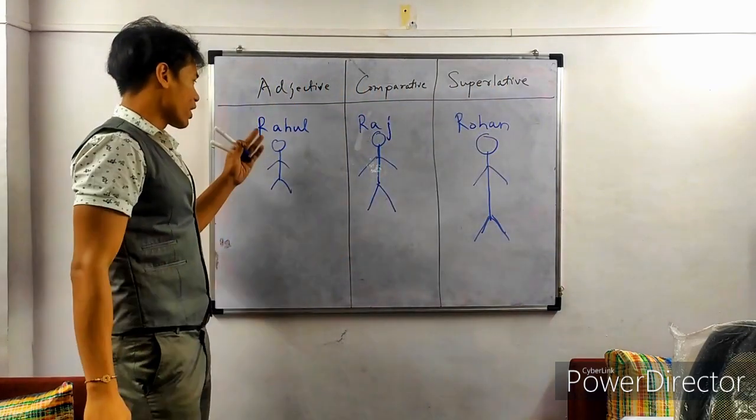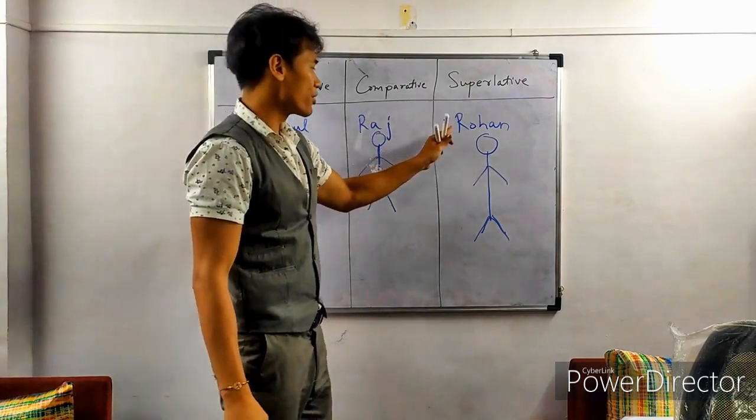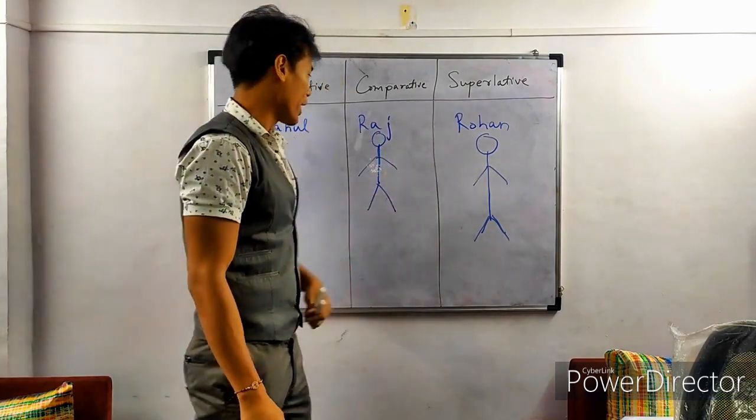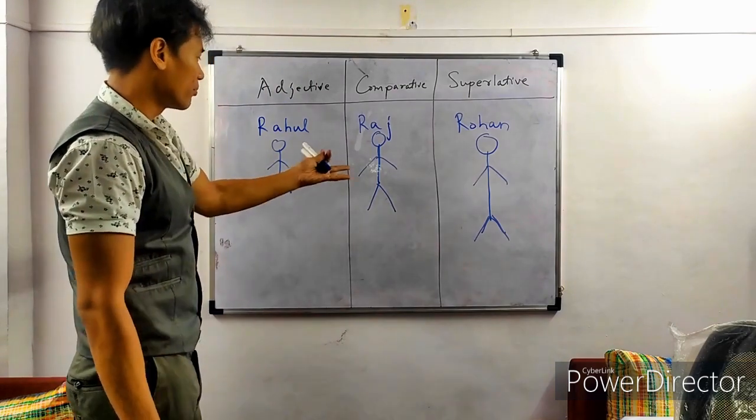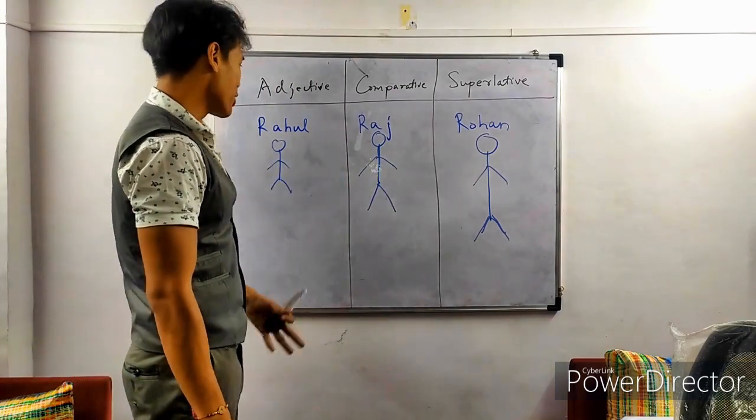Okay, alright. We have got Rahul, person A, person B Raj, and person C Rohan. Now look at my not very good illustration of these people.